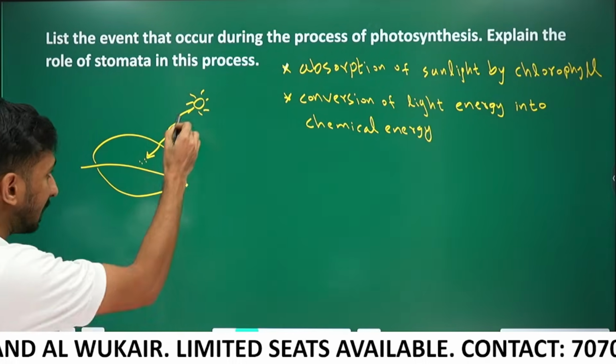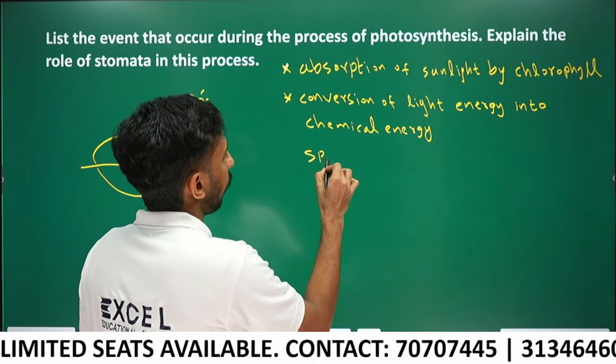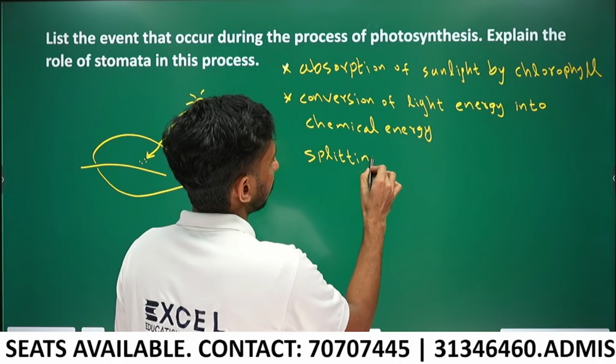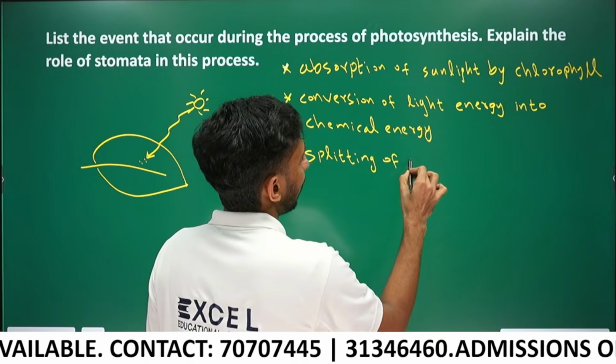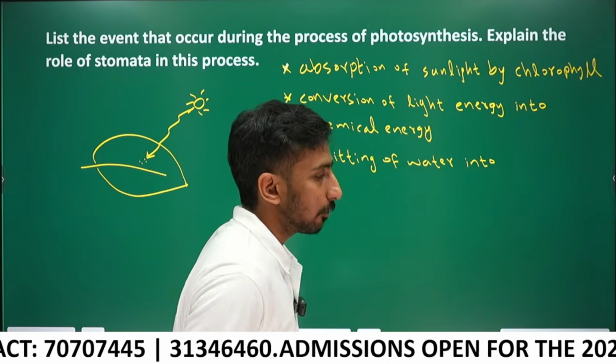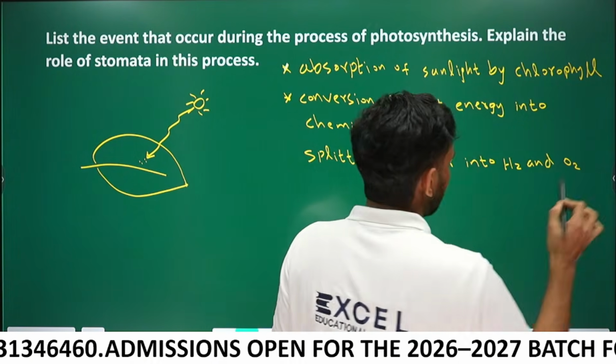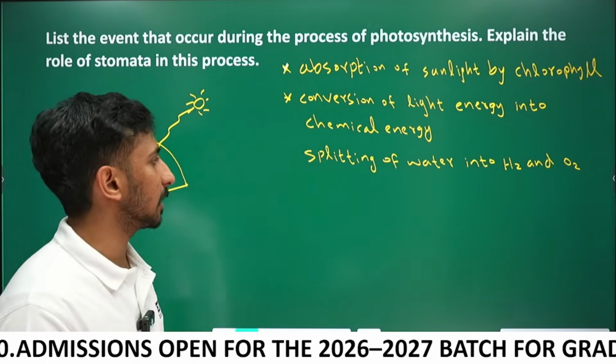The absorbed light energy is converted into chemical energy, and water is split into hydrogen and oxygen.